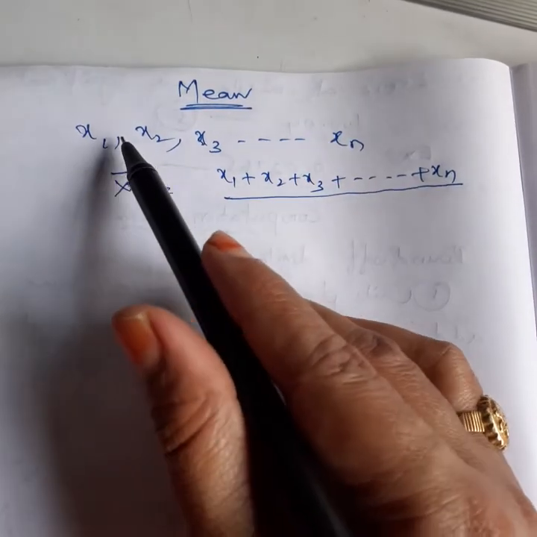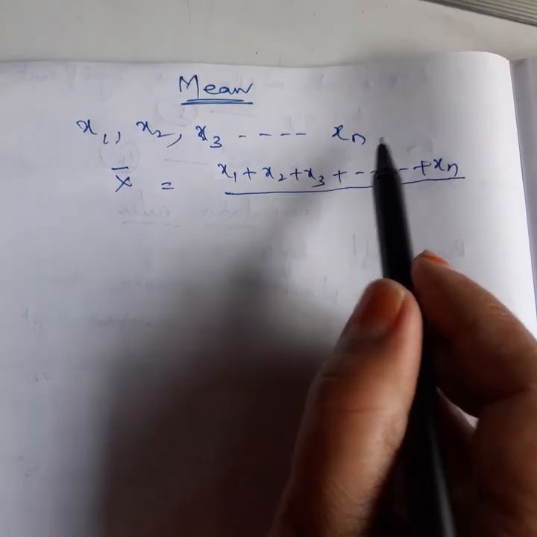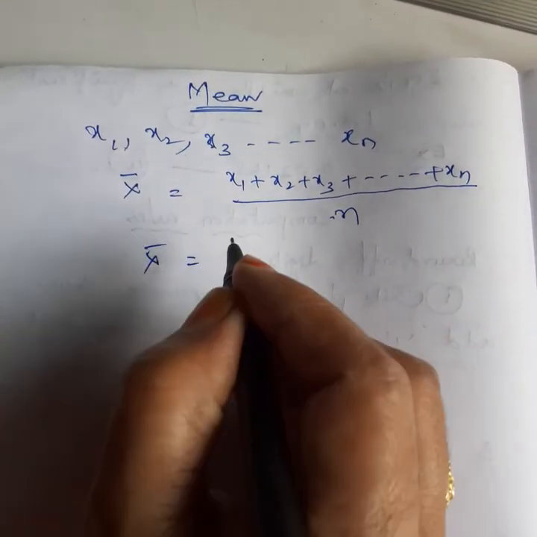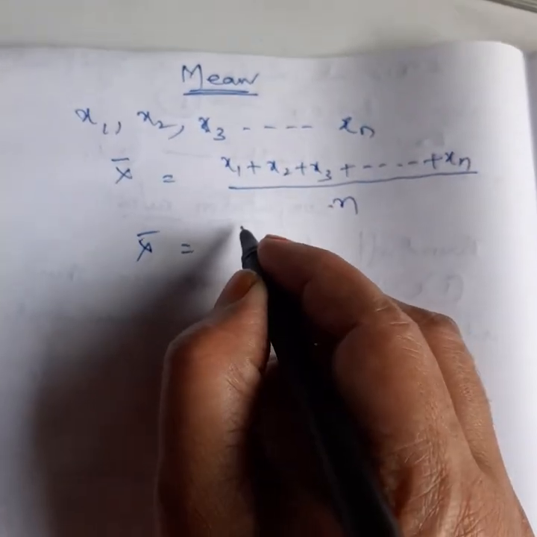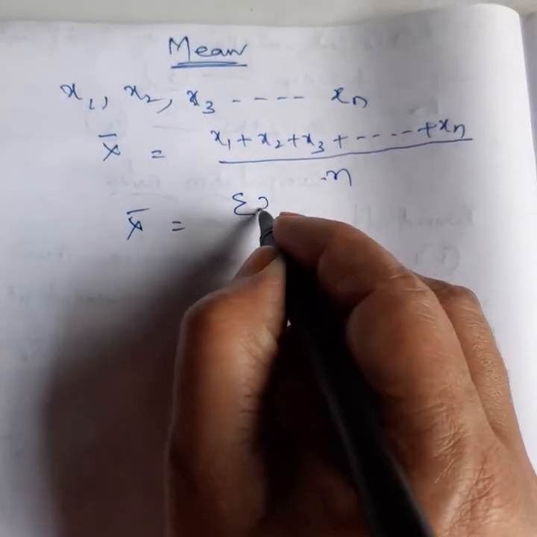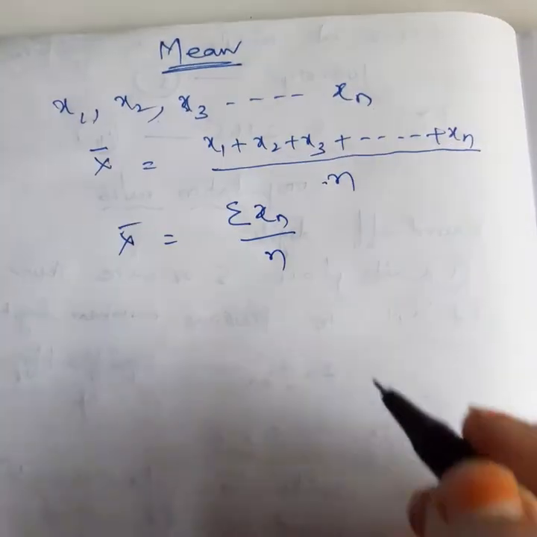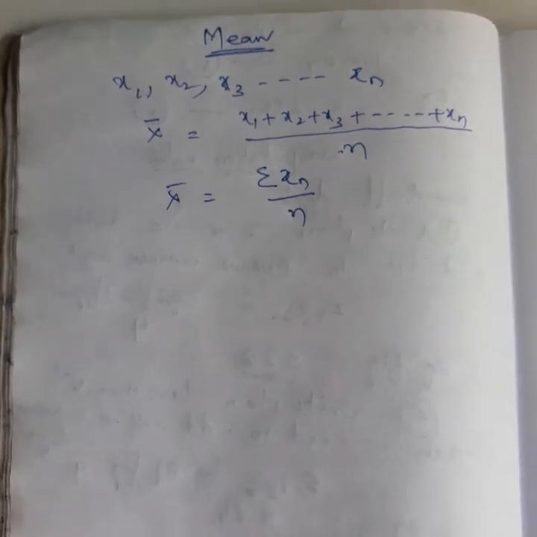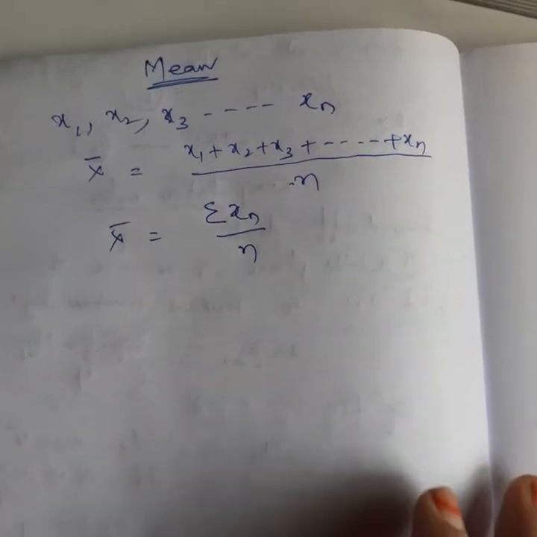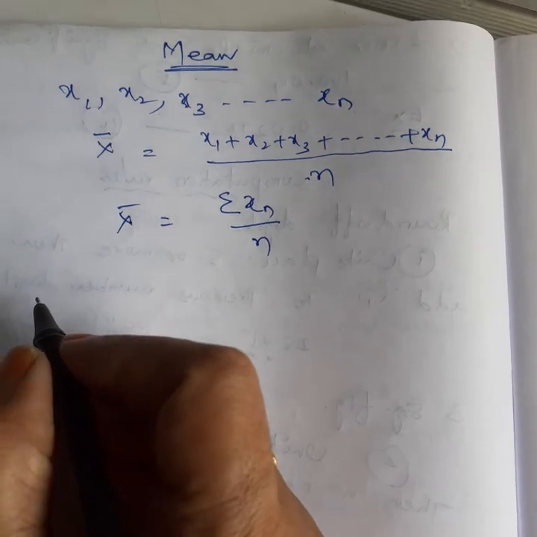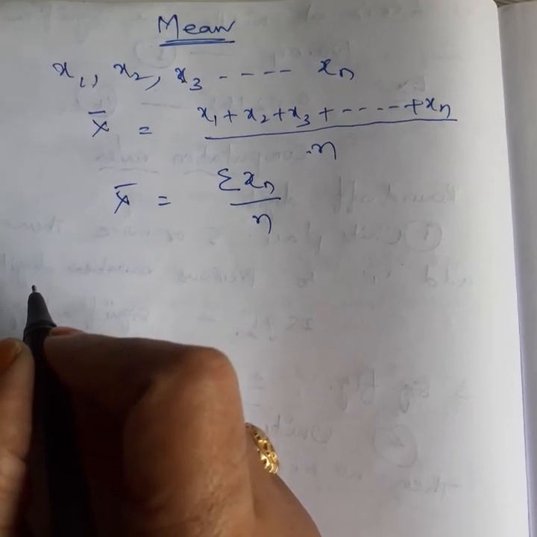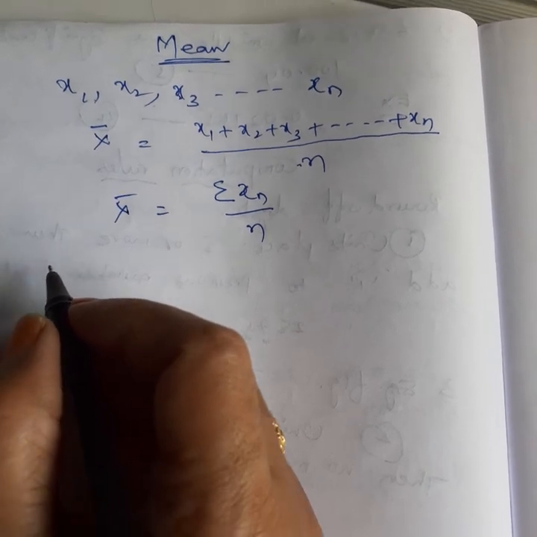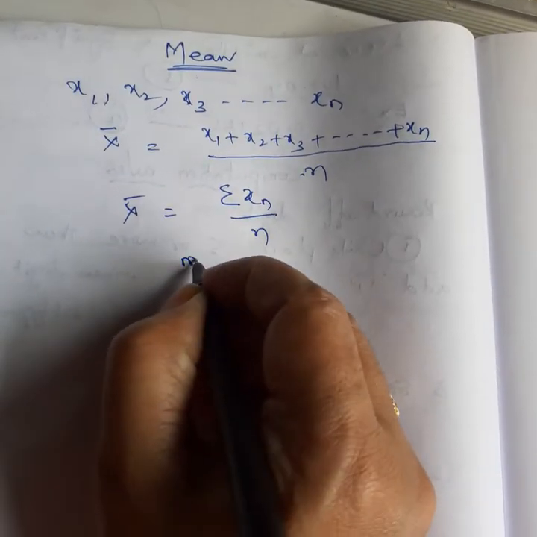How many observations are there here? 1, 2, 3 and so on to n. So there are n observations. We know a notation in mathematics: the addition of n digits you can write as sigma x by n, isn't it? So this is called average, or also called the mean. Later, after telling these concepts, I am going to explain everything clearly using one example. And next one is median.